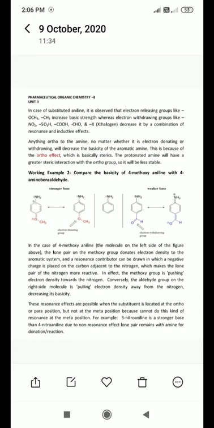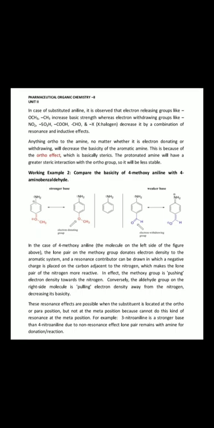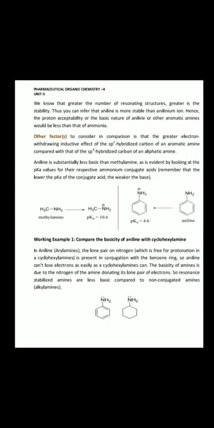In case of substituted aniline, it is observed that electron releasing groups like OCH3, CH3 increase basic strength, whereas electron withdrawing groups like nitro, sulfonic acid, carboxylic acid, aldehyde decrease it by a combination of resonance and inductive effect. This is mentioned here as a factor affecting basicity, like electron donating and electron withdrawing groups. We will see the second example in the next lecture.